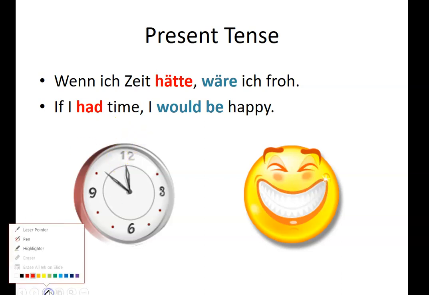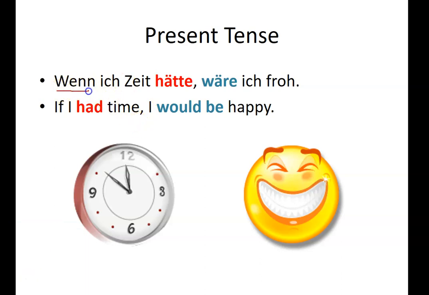First and foremost, we want to watch out and remember that when we have a subordinating conjunction, the conjugated verb goes to the end. So that's why wenn ich Zeit hätte. And then because all of this takes the first position in German, we have to have our inverted word order, which otherwise you would say like ich wäre froh, which we see here in English, I would be happy. So this inverts the word order, so the verb is second. So, wenn ich Zeit hätte, wäre ich froh.